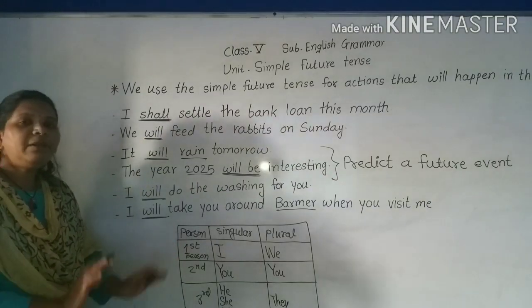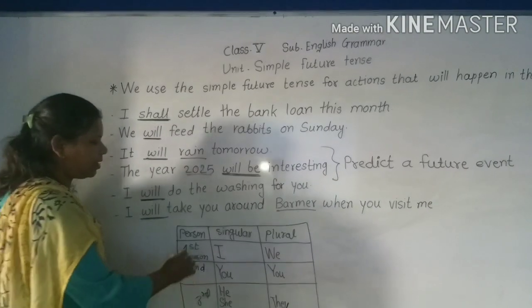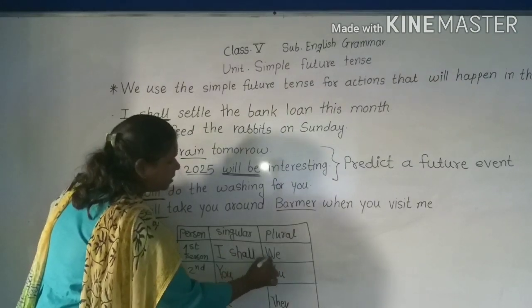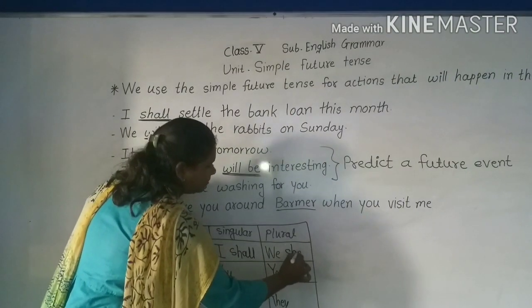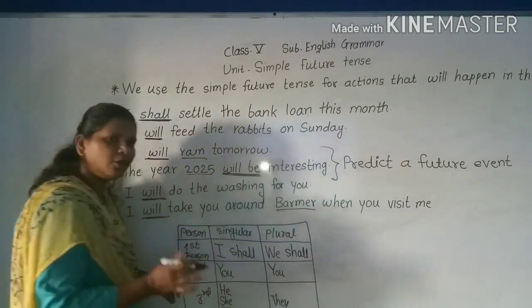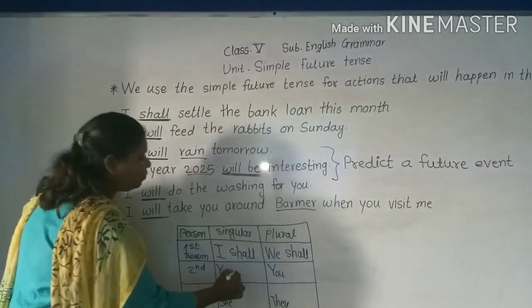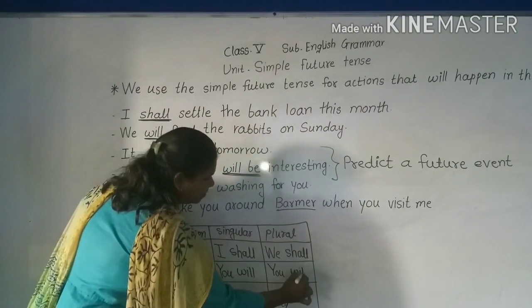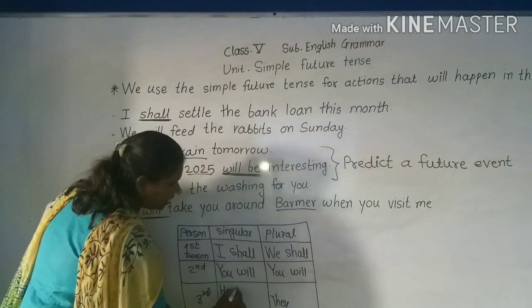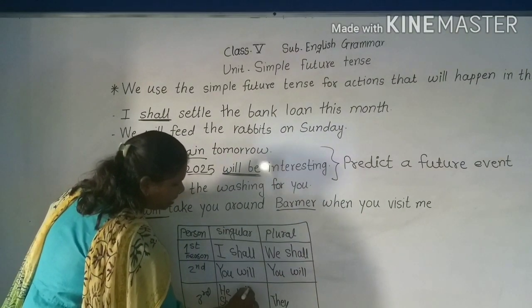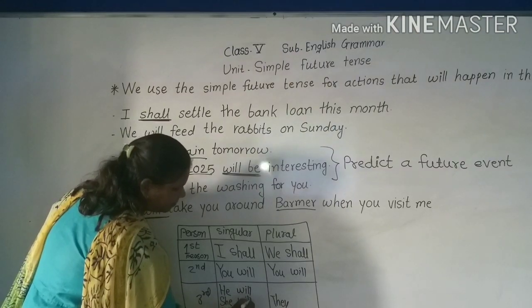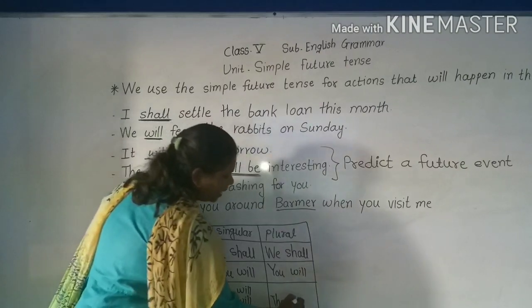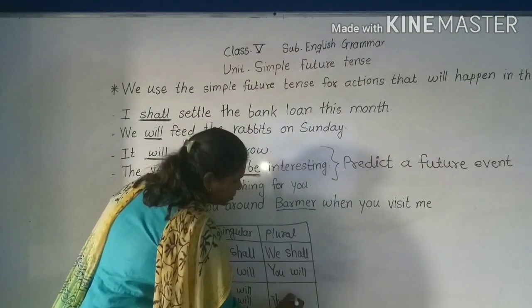Now the simple future tense we will adjust here. Now see, I shall, we shall, we will also you can say, you will, you will, he, she, it will: he will, she will, it will, and they will also.